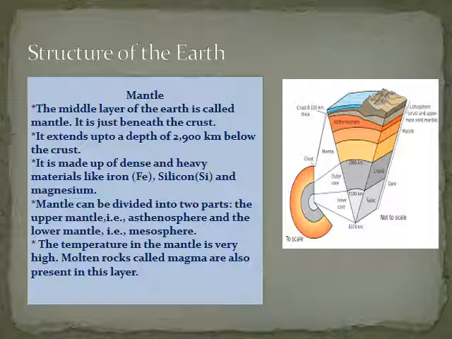Mantle can be divided into two parts: the upper mantle, that is asthenosphere, where the molten magma is found, and the lower mantle, that is mesosphere.